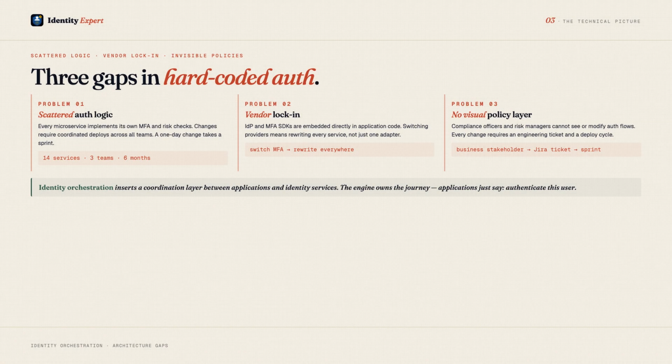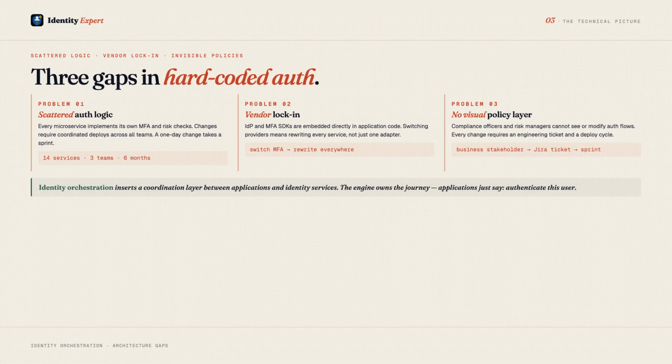3 problems collide when authentication logic is distributed across services instead of centralized. Problem 1, auth logic scattered across services. Every microservice implements its own MFA check, its own risk evaluation, its own session logic. Changing the authentication flow, say adding a step-up prompt for high-value transactions, requires coordinated deploys across every service that touches authentication. A change that should take a day takes a sprint. A change that should be isolated affects every team.